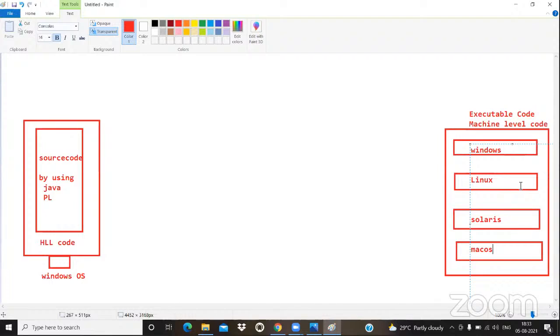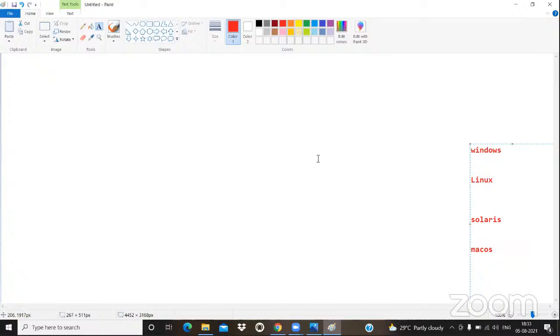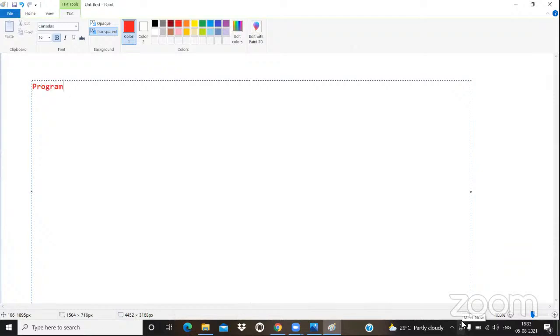That is the beauty of Java. Please concentrate. See, every programming language, please be concentrated, every programming language mainly provides two things.